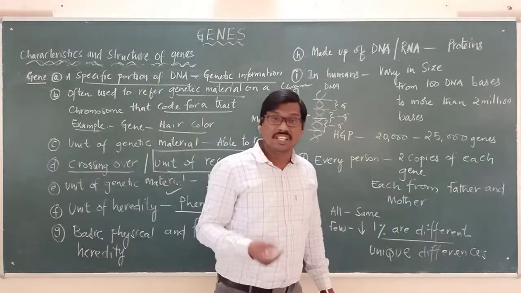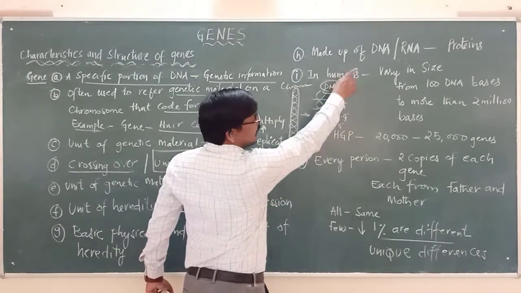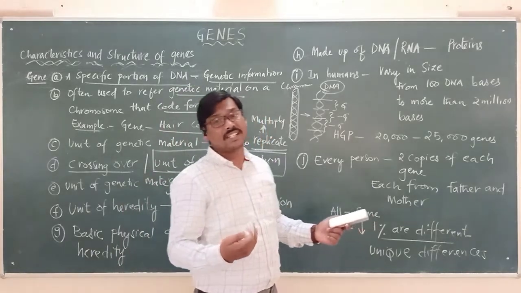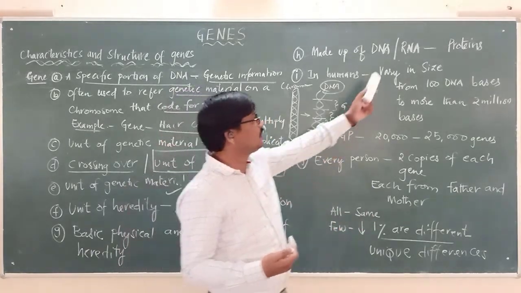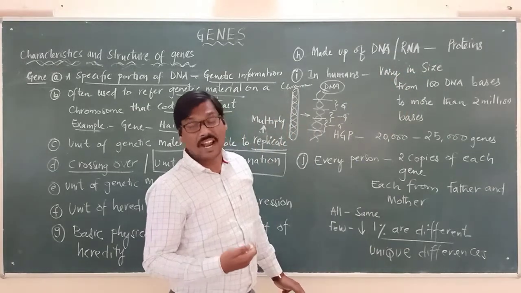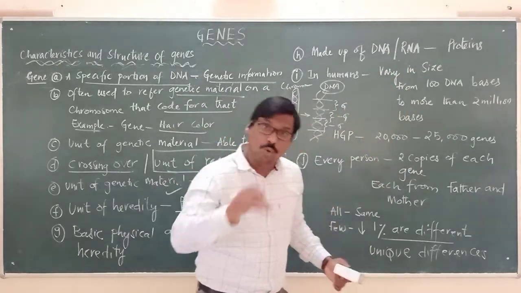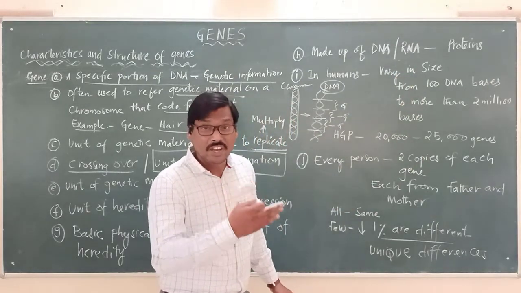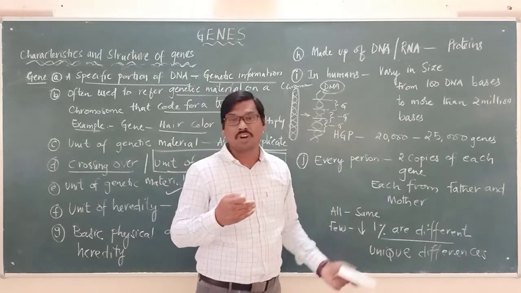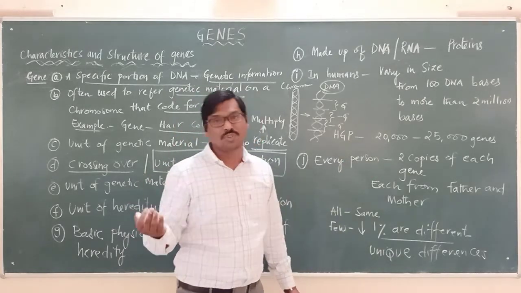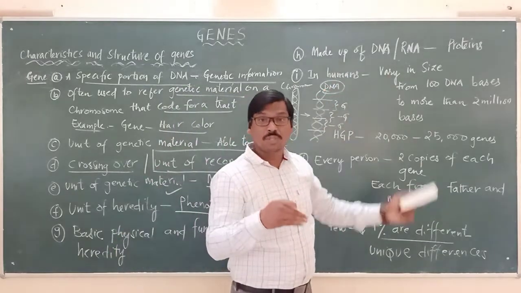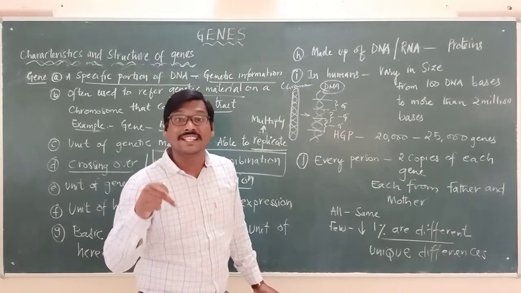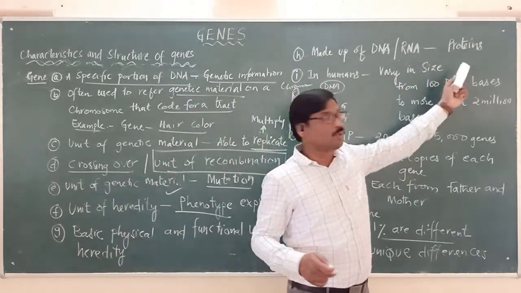And the gene is made up of DNA. And in some other organisms, and even in us, from the DNA the genetic material will be transcribed into RNA. But otherwise, in the lower organisms, there are also genes made of RNA. DNA means deoxyribonucleic acid. RNA means ribonucleic acid. So the DNA will undergo the process called transcription to form RNA, and RNA will undergo a process called translation to produce the proteins.